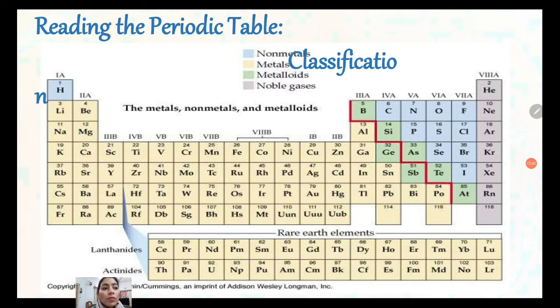All the elements represented in the sky blue color are the non-metals. Yellow color, they all are the metals. And green color, they are the metalloids. And a little grayish color, they are the noble gases.